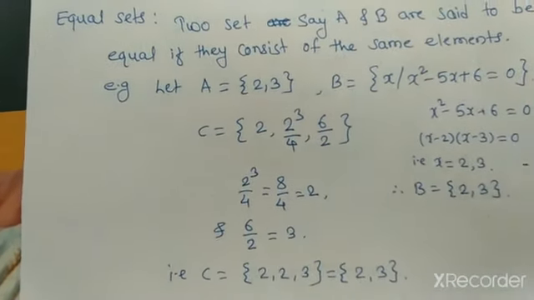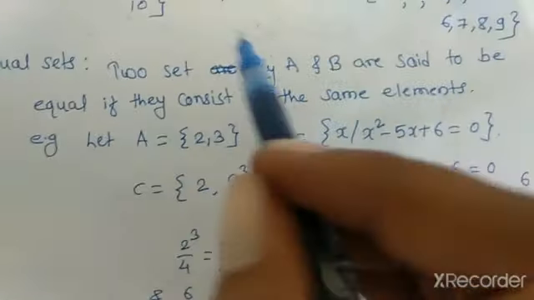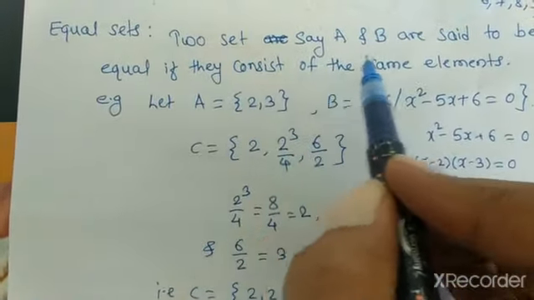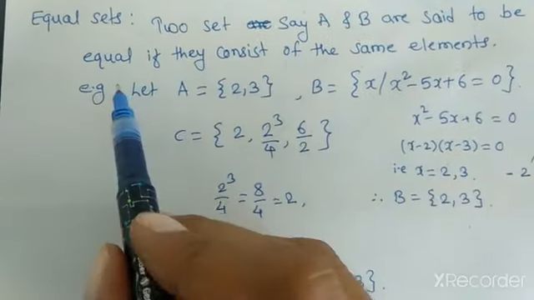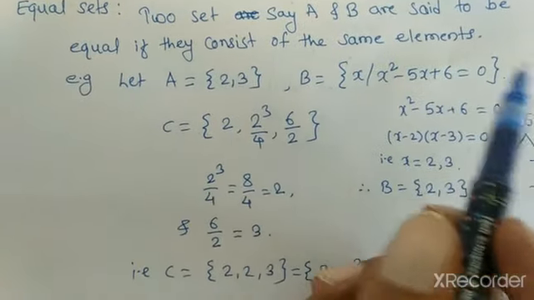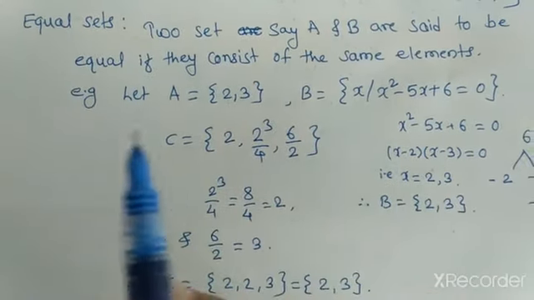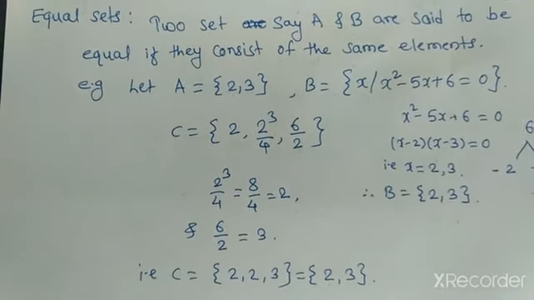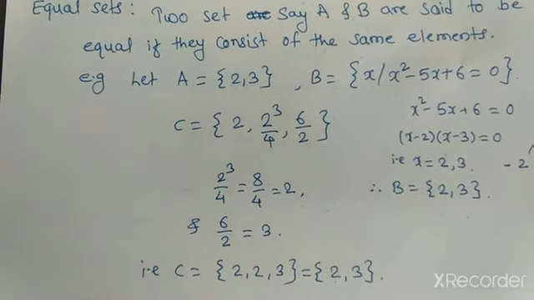If we recall again the definition of equal sets, two sets, say A and B, are said to be equal if they consist of the same elements. That is, set A and set B consist of the same elements, so we can say that they are equal sets.